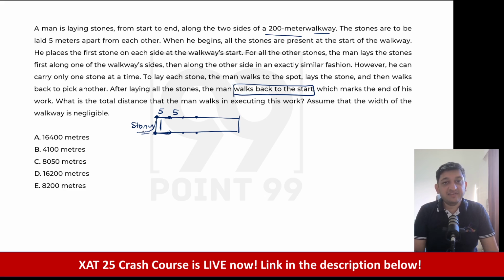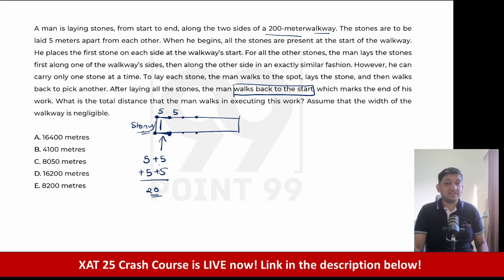But from here, to pick up the stone, he will have to travel 5 meters. So to fill this gap, he is traveling 5 meters. Then again he is traveling 5 meters back to his original position. Then again he is traveling 5 meters to go and put a stone here. Then again he is traveling 5 meters to come back to his position. So he had to travel 20 meters.